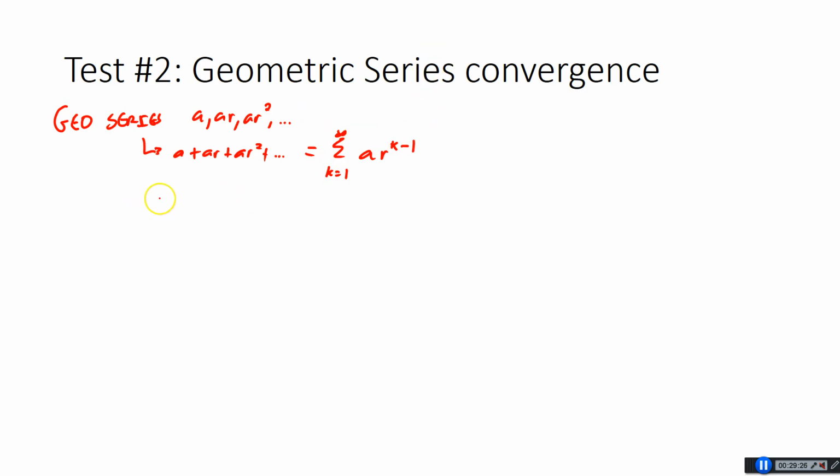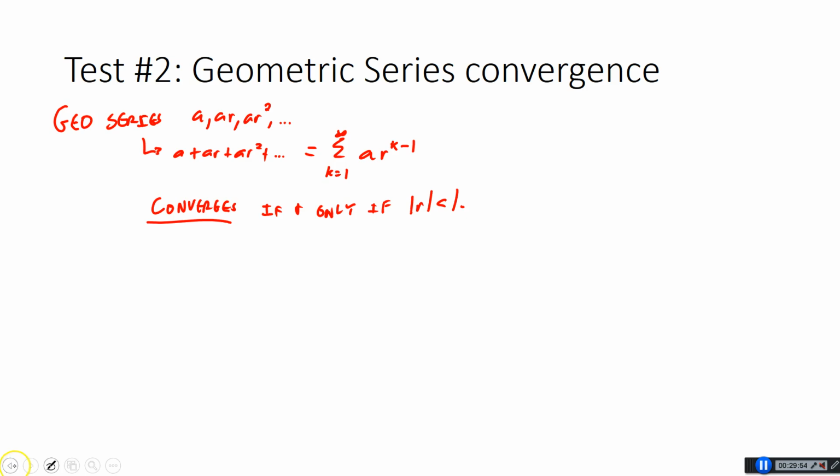Okay, this guy converges if and only if the absolute value of r is less than 1. Some people say, well, what if it's negative? That's fine. This will be alternating, but those r values, as you get bigger and bigger and bigger, are still going to converge to 0. So it's okay to alternate. That's just fine. Okay, so it converges if and only if the absolute value of r is less than 1.